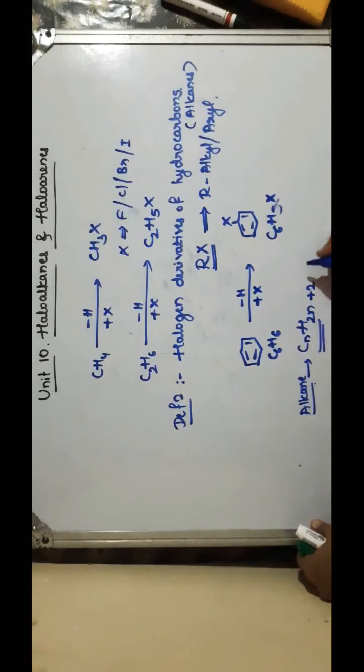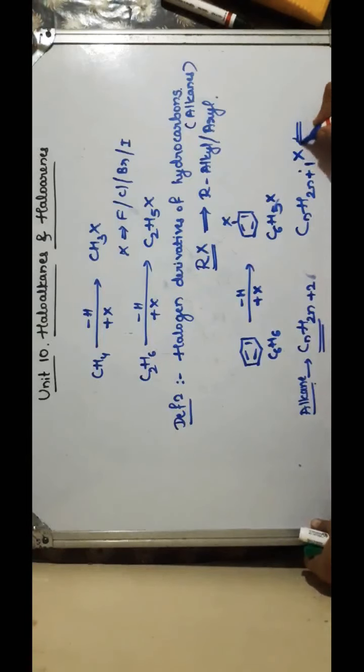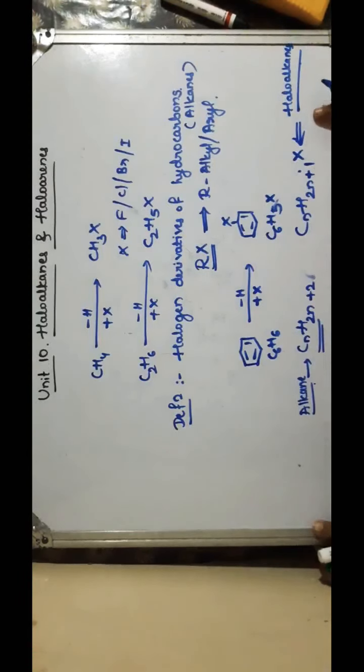CnH2n+2-1 is CnH2n+1. So one hydrogen is now replaced by halogen. So this is your general representation for haloalkanes. For the homologous series of haloalkanes, we use the formula CnH2n+1X.